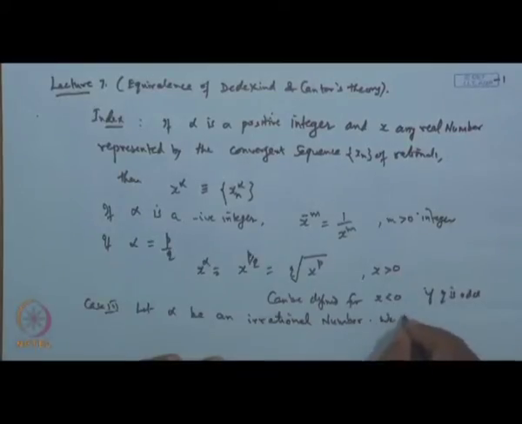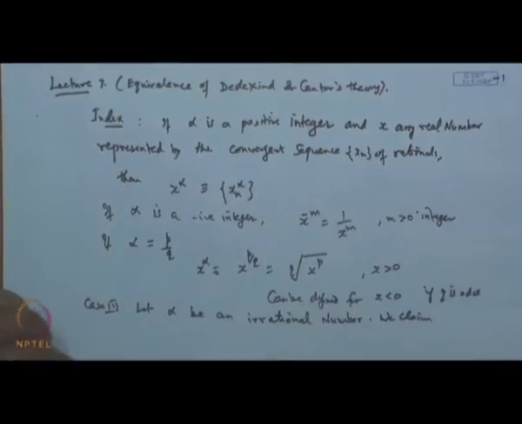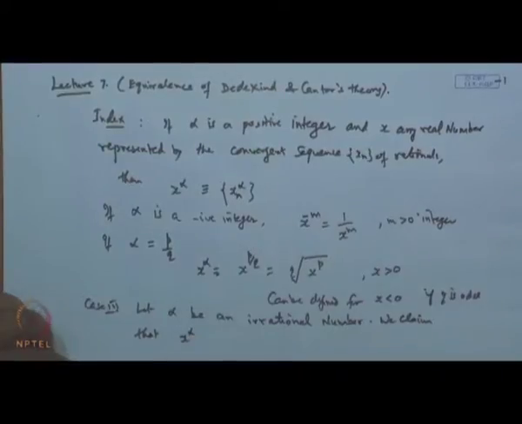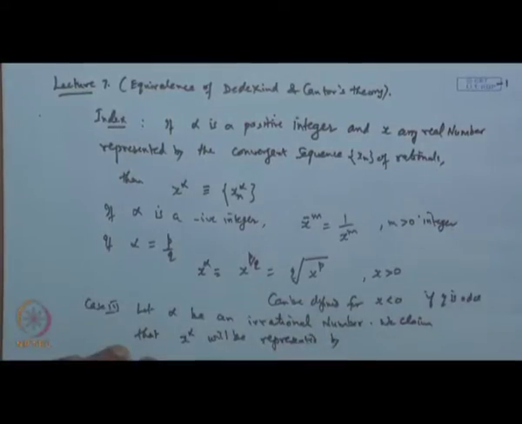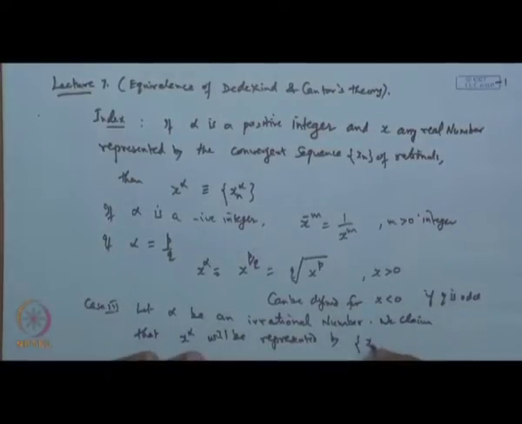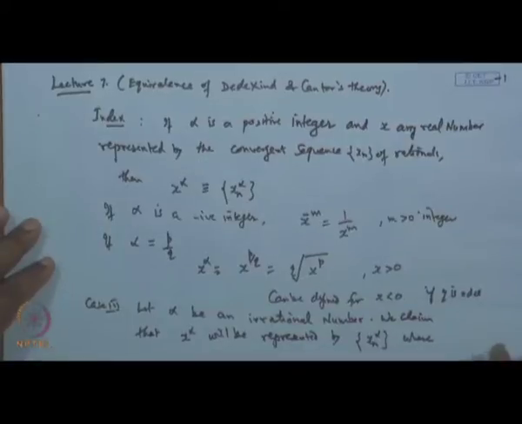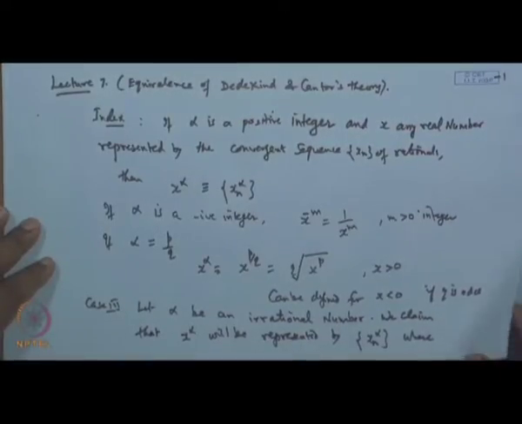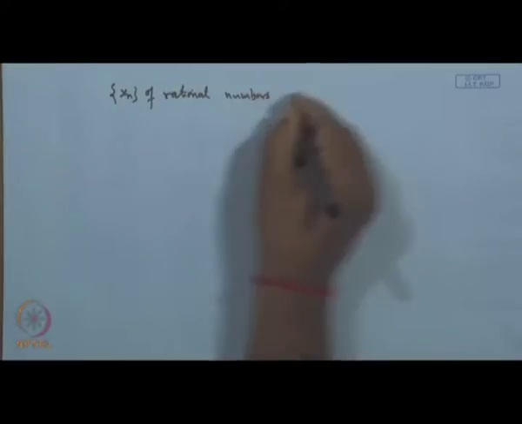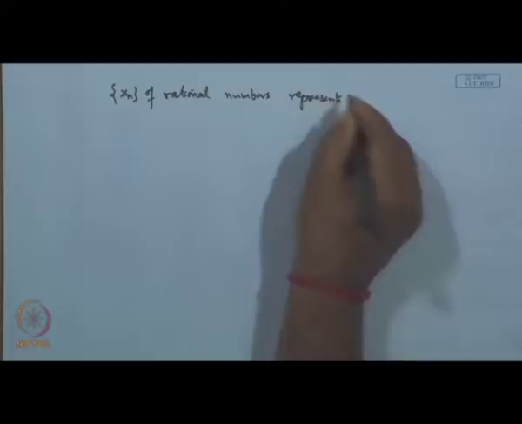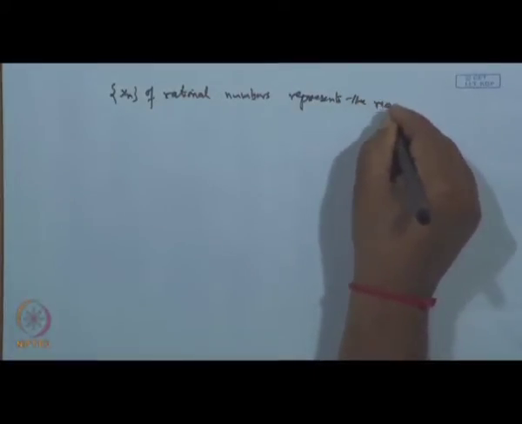We claim that x to the power alpha will be represented by a sequence x n to the power alpha, where the sequence x n of rational numbers represents the real number x greater than 0.